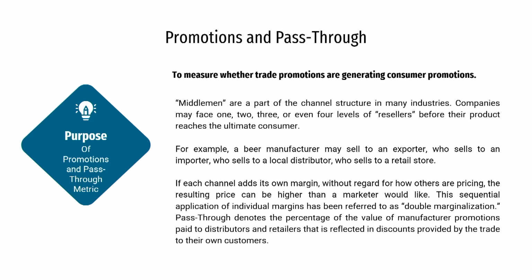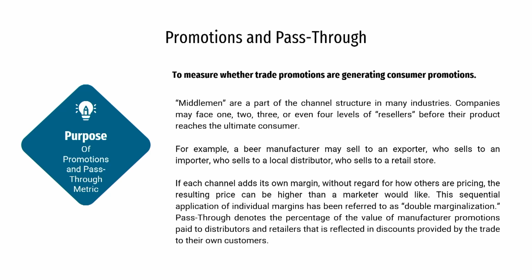Now, let us try to understand the purpose of promotions and the pass-through metric. The primary purpose is to measure whether the trade promotions are generating the consumer promotions or not. To understand whether the promotions that are extended to the intermediary are effective at the consumer level or not.